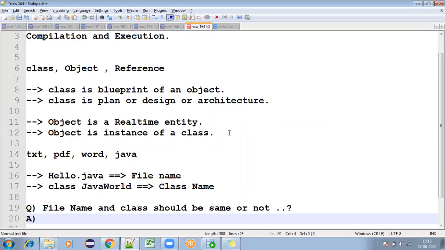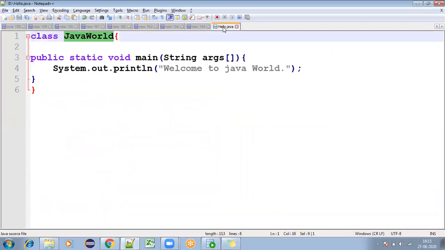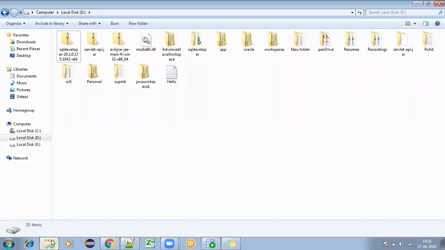Before coming to that answer, we'll go and execute here. So class Java world, public static void main, I'm giving String args, System.out.println welcome to Java world. So where did I save? In the D drive, right? So go to the D drive. You can see that hello.java file.